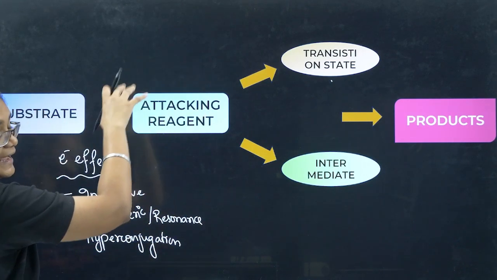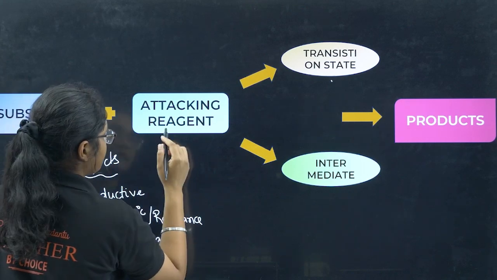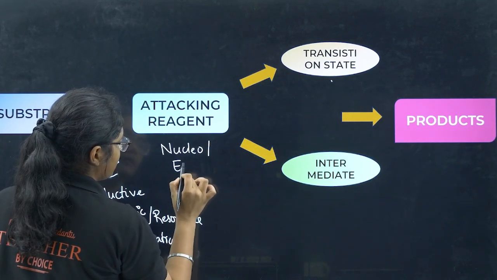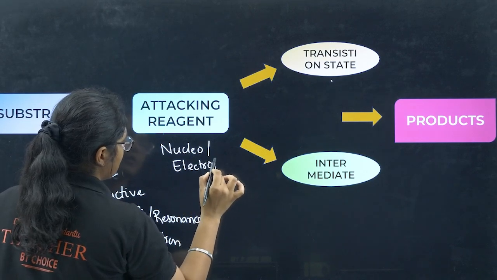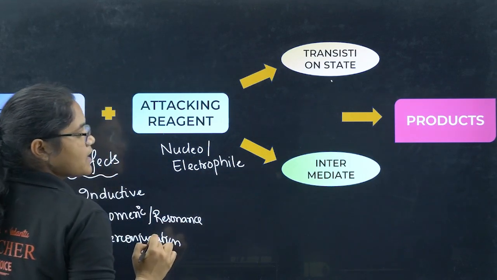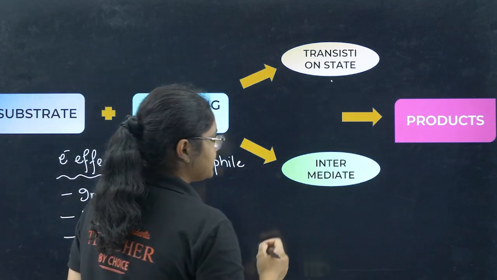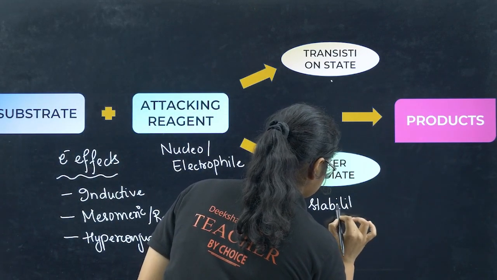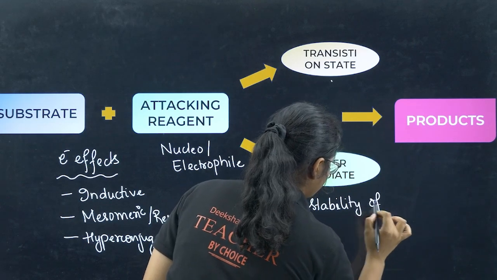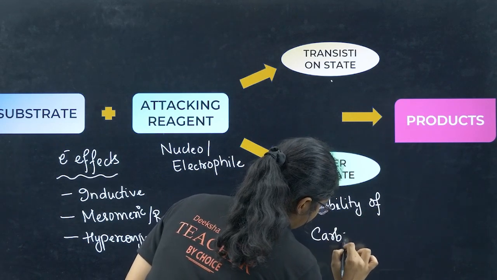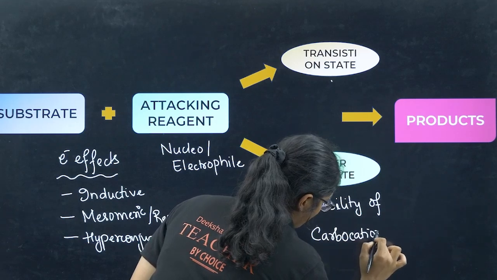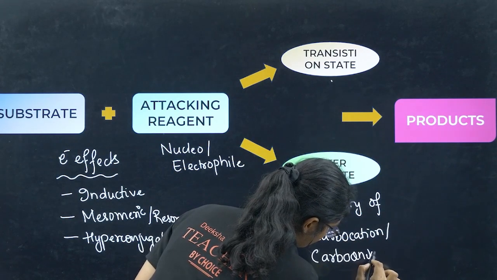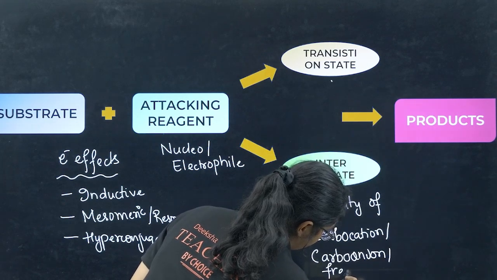Okay, now the attacking reagent, what do we see? We see in an attacking reagent whether it is a nucleophile or an electrophile. Okay, next intermediate, what do we see? We see the stability of carbocation, or carbanion, or free radical.